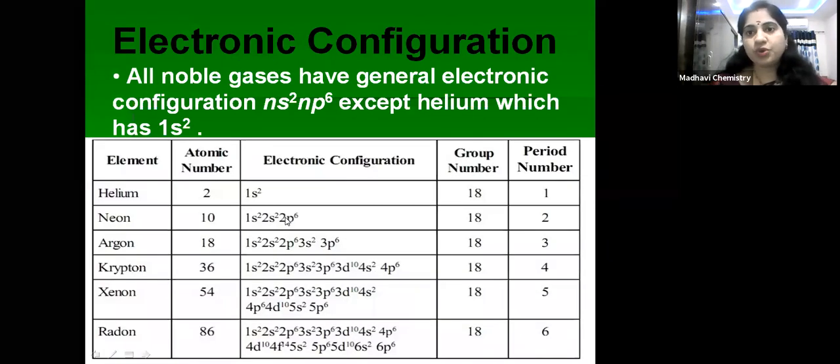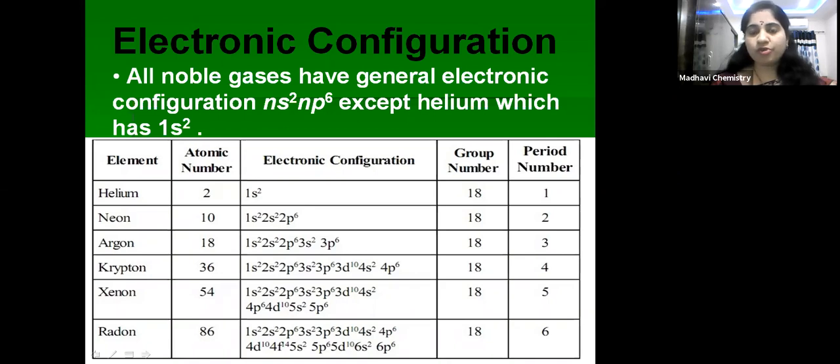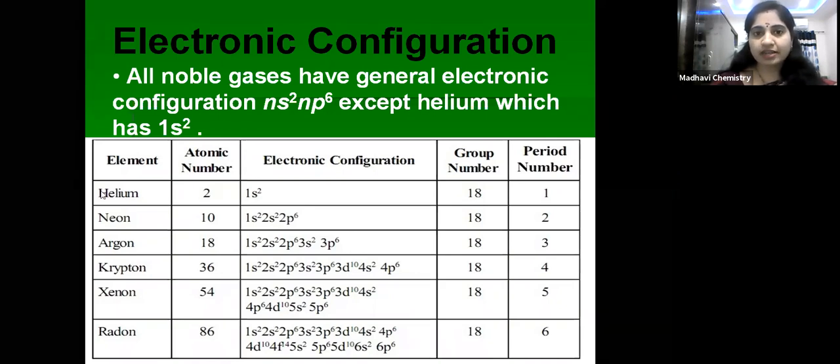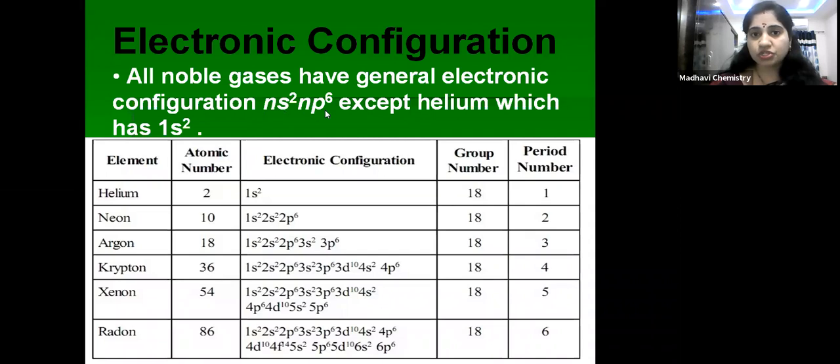Next, coming to atomic properties of 18 group elements. First one, electronic configuration. These have a very special electronic configuration. Except helium, all the remaining elements have ns2 np6 configuration. See children, ns2 np6 means in the outer shell, how many electrons are present?